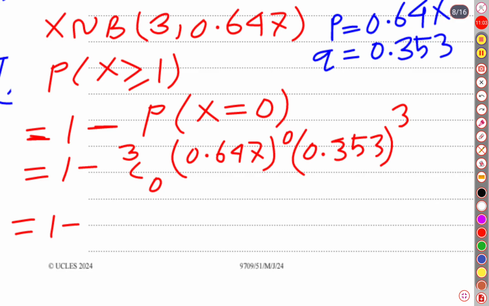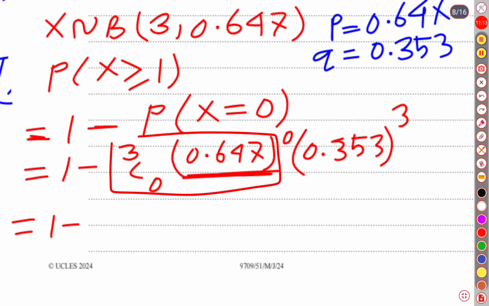1 is not necessary to be written, and this one also produces 1 as a result because the power is 0. If the exponent is 0, it is 1. So the whole of this is nothing but 1. 3 choose 0 means 1, that means 3 factorial over 3 factorial. So there remains only 0.353 raised to 3.